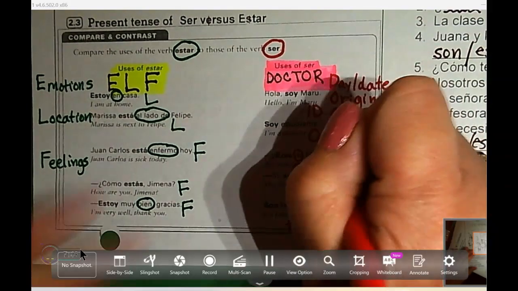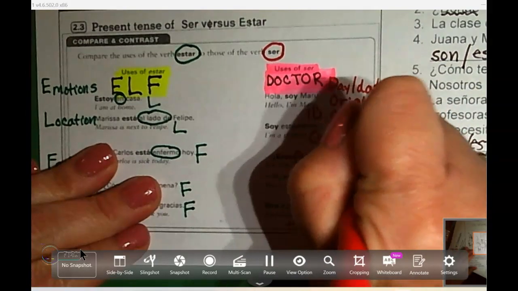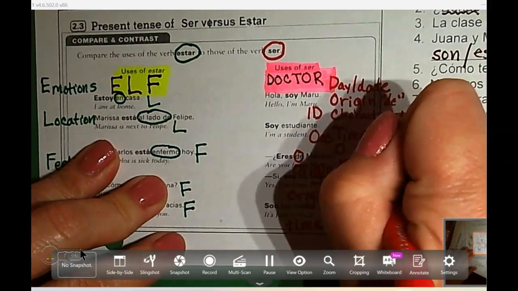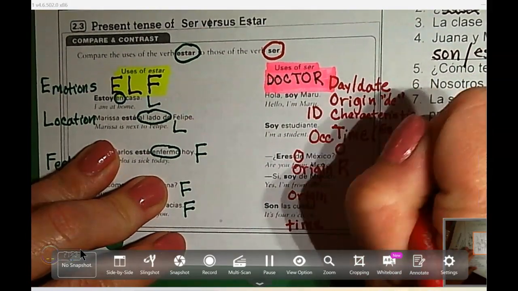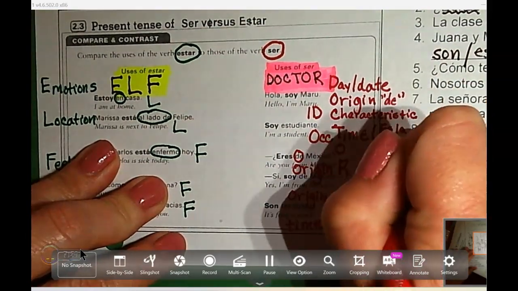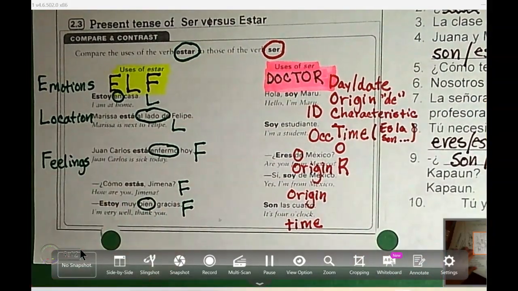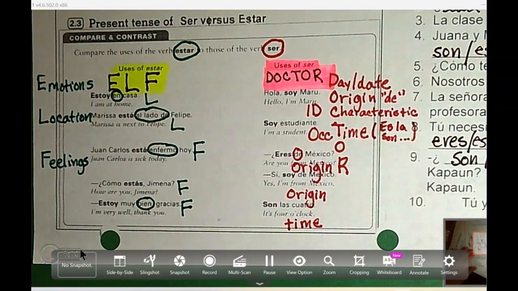The T is for time. And we already know that. To tell time, we have two phrases, right? We have like es la una or son las 8, 9, 10. That's the use of the verb ser.